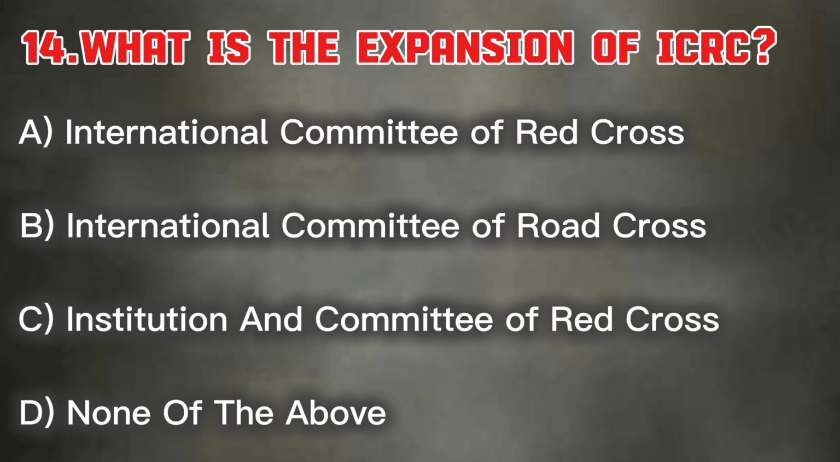The 14th one is what is the expansion of ICRC? Option A International Committee of Red Cross. Option B International Committee of Road Cross. Option C Institution and Committee of Red Cross. Option D, none of the above. And the answer is option A, International Committee of Red Cross.